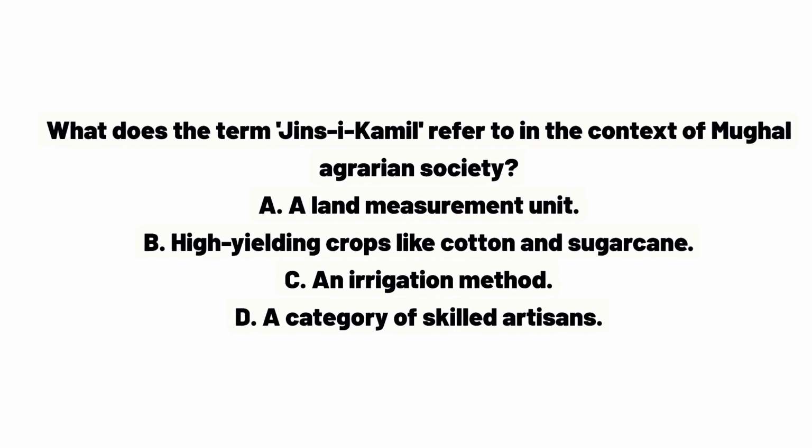What does the term Jins-i-Kamil refer to in the context of Mughal agrarian society? A. A land measurement unit. B. High-yielding crops like cotton and sugarcane. C. An irrigation method. D. A category of skilled artisans. Answer. B. High-yielding crops like cotton and sugarcane.